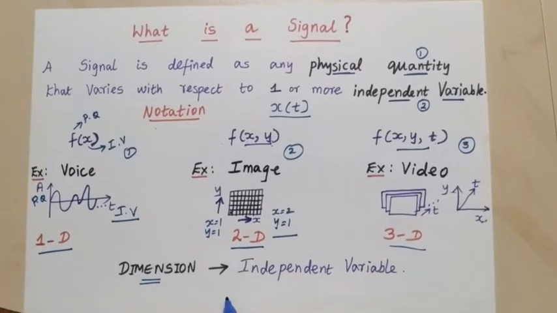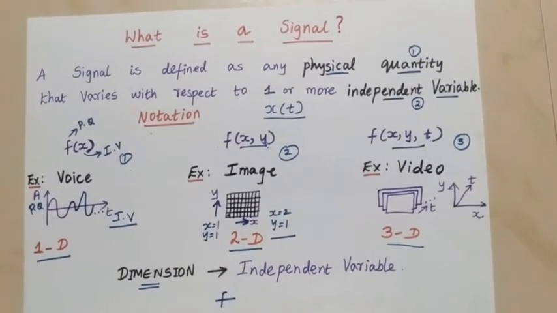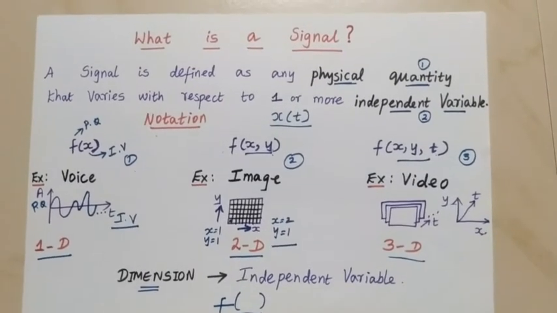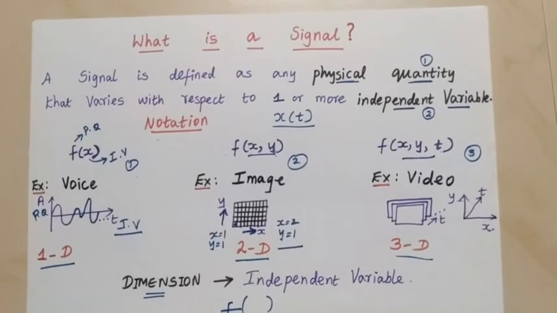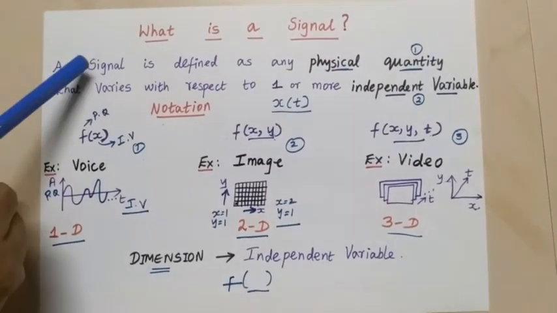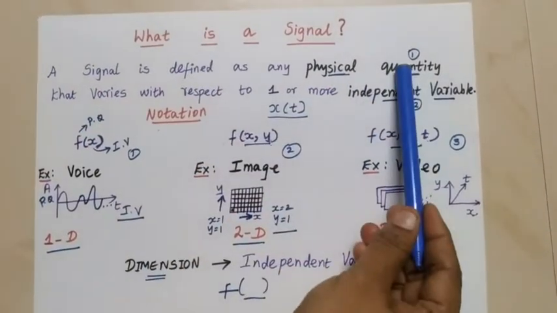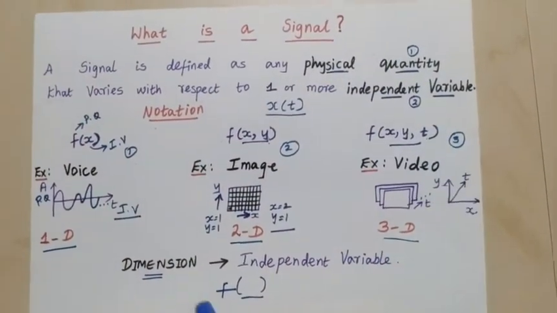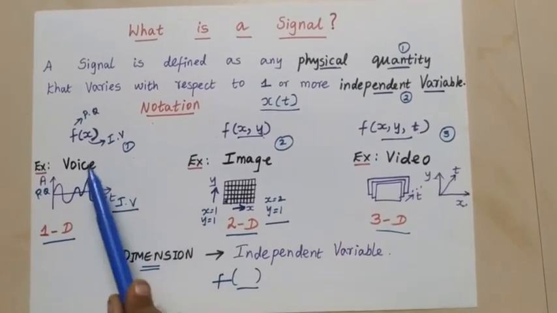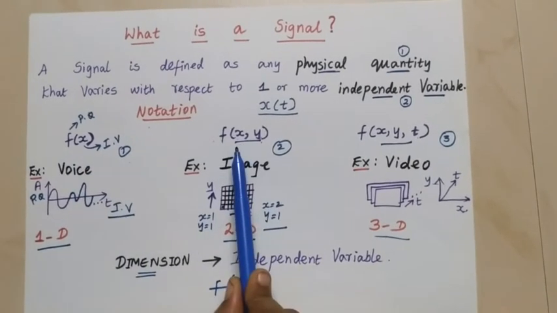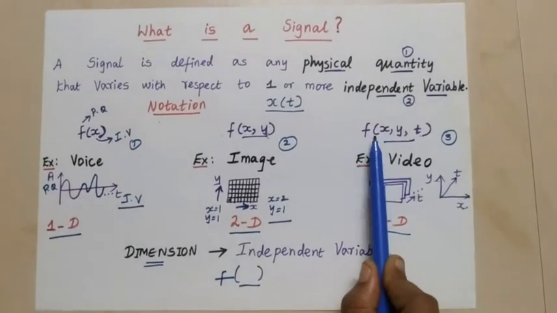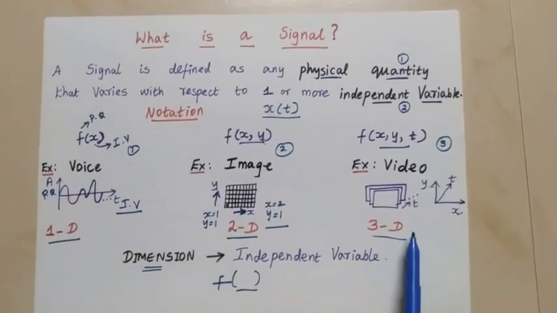So f denotes the physical quantity and inside we have the independent variable. So two parameters are used to denote a signal. Finally, signal is nothing but physical quantity varying with independent variable. It can be denoted as x of t or f of x, or as f of x comma y depending upon two independent variables, or f of x, y, t depending upon three independent variables.